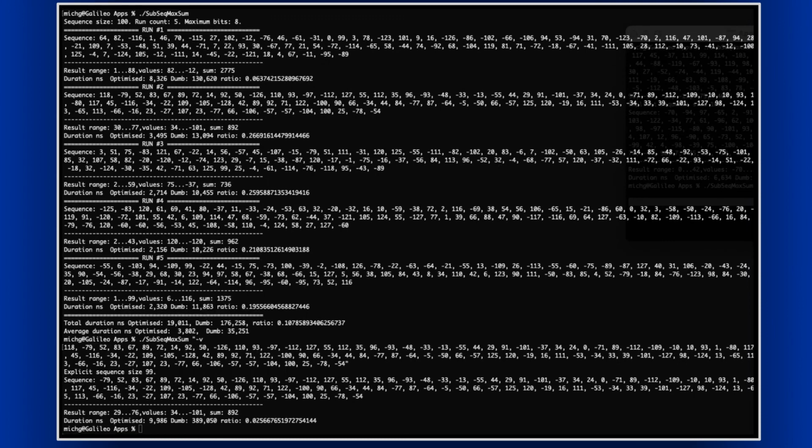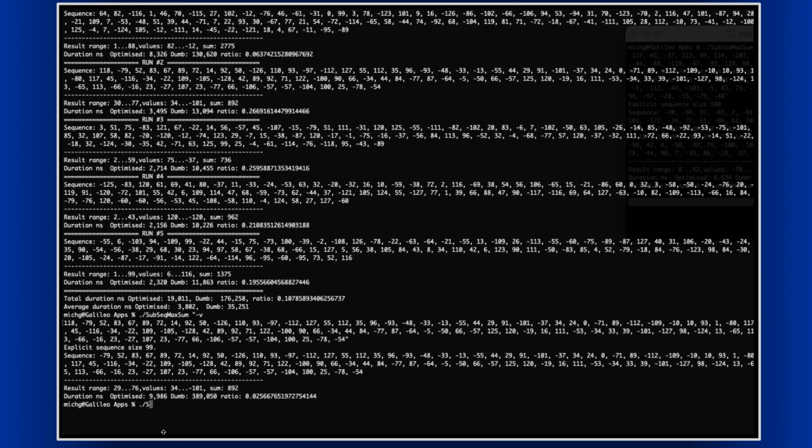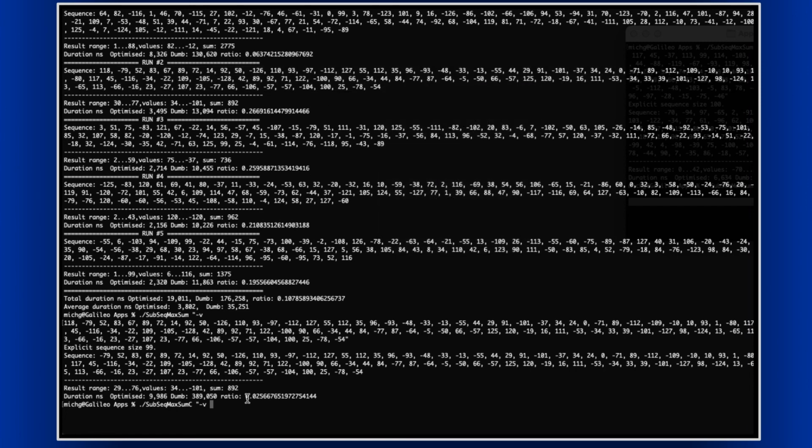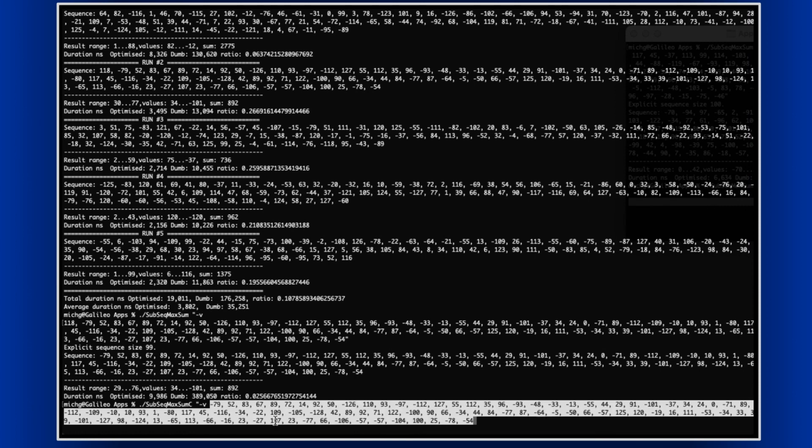Now let's run the same sequence with C. Well, we missed the first element, 118 doesn't appear here. So let's do the same thing with C. Subsec maximum C, V, and we grab starting from 79. Copy and paste.